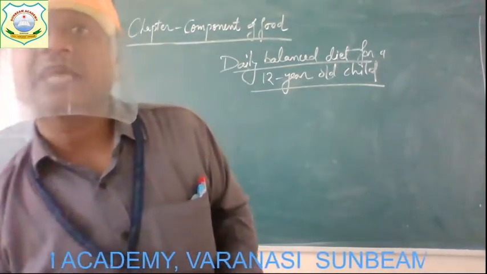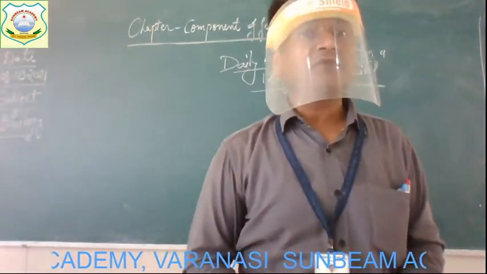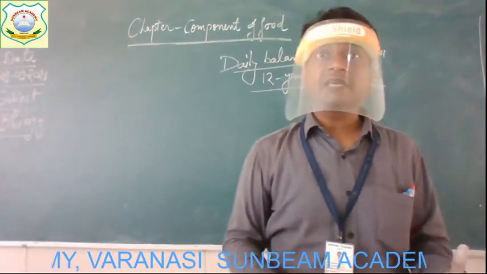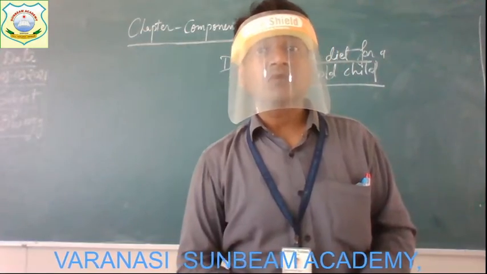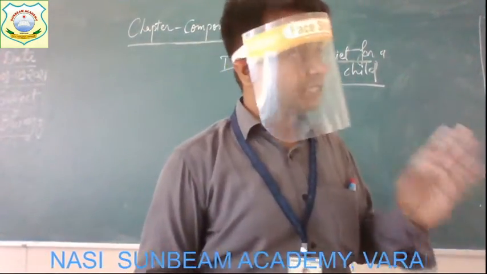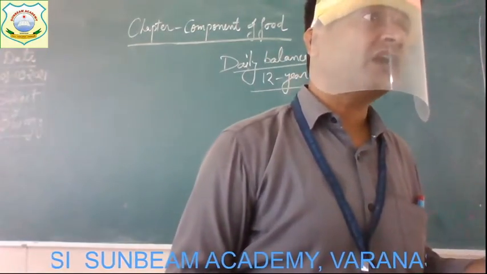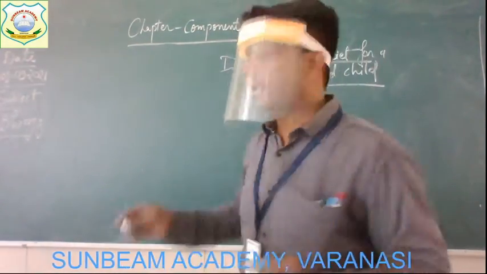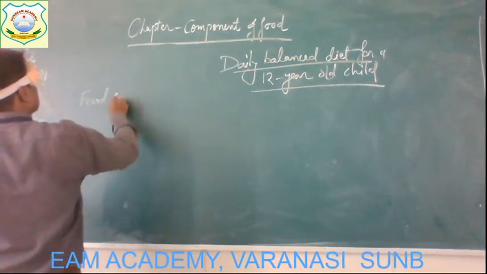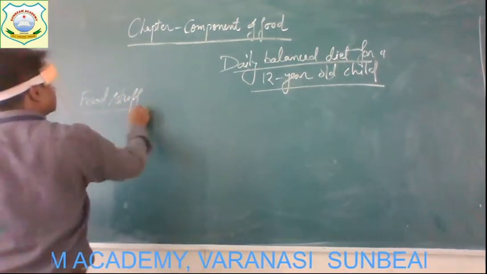So in the table, 3 columns are given. In the first column, foodstuffs, the name of the foodstuff. In the second column, quantity for vegetarian, and in the third column, quantity for non-vegetarian. So just look at that. The first column is foodstuff.